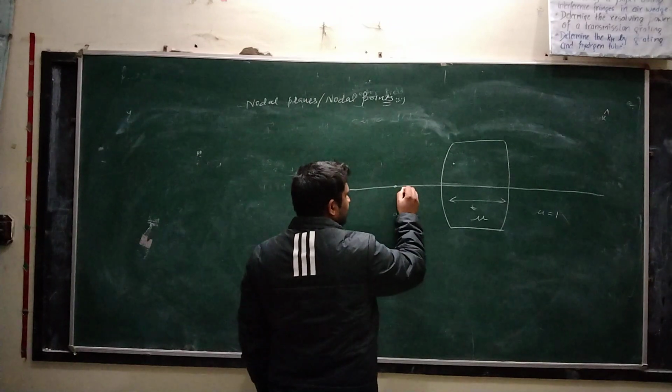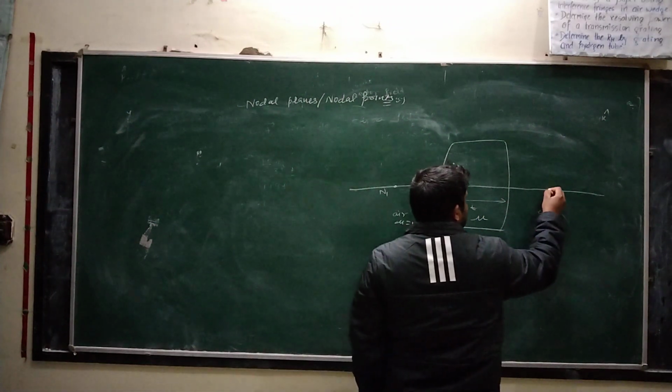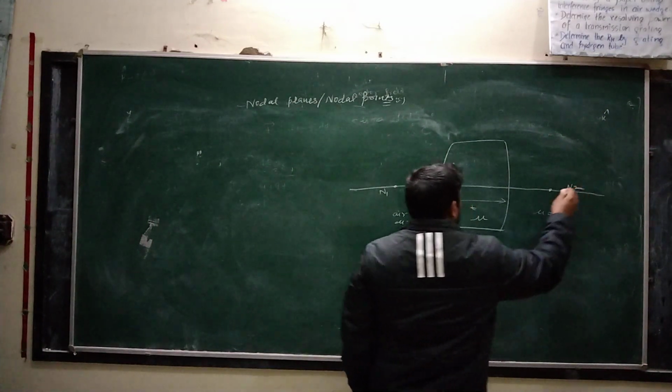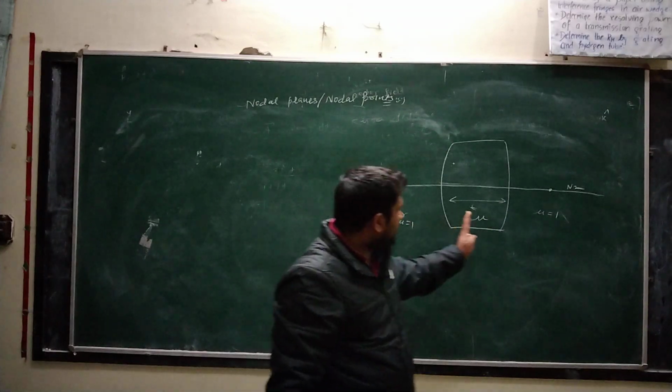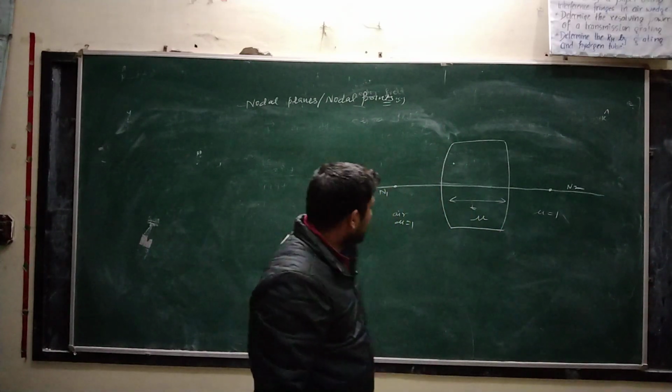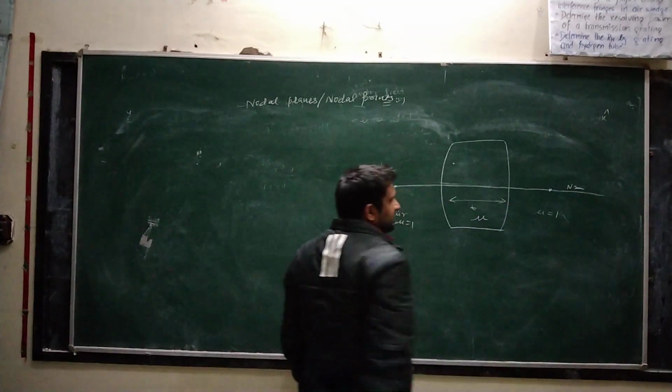One is N1, another point is N2. One in the objective space, left of the optical system, and one in the right of the optical system. This is the first nodal point and this is the second nodal point.